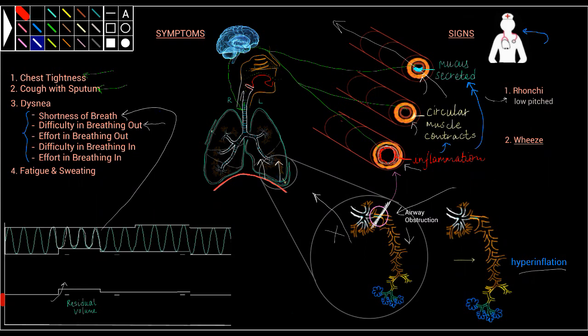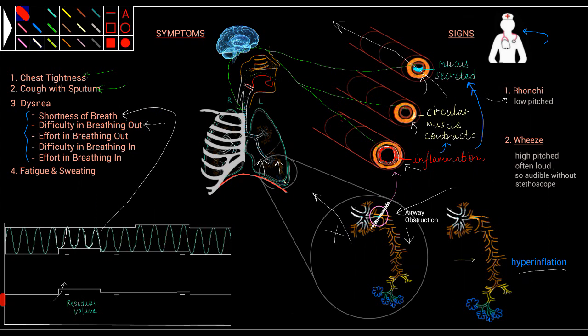Now, the brain responds by making the internal intercostal muscles and abdominal muscles contract, which increases the intrathoracic pressure and forces the air to expel out.